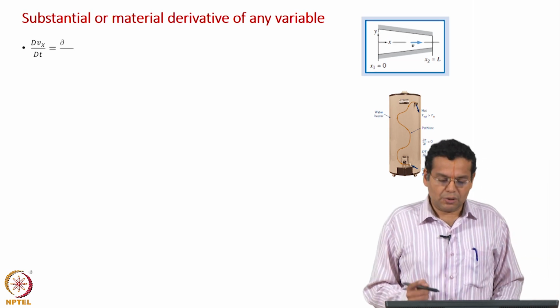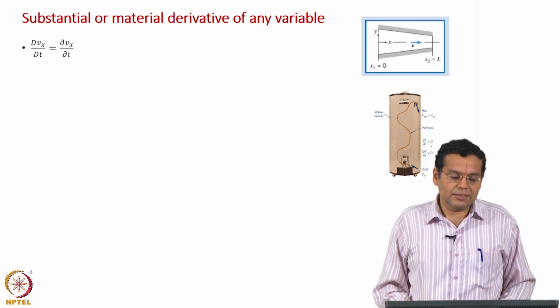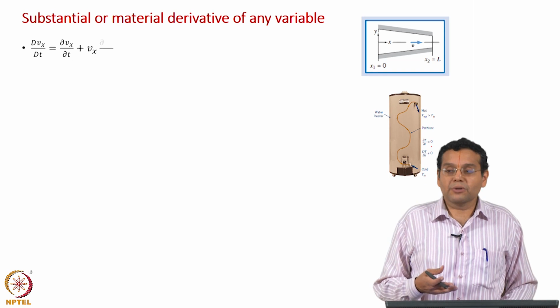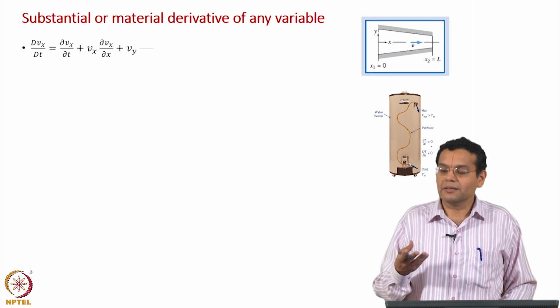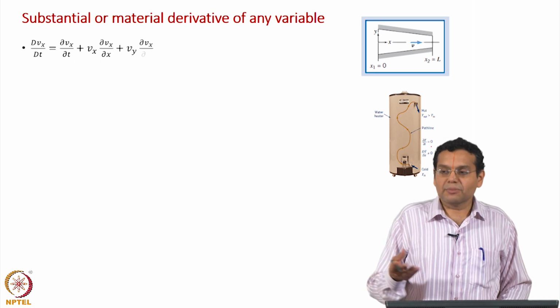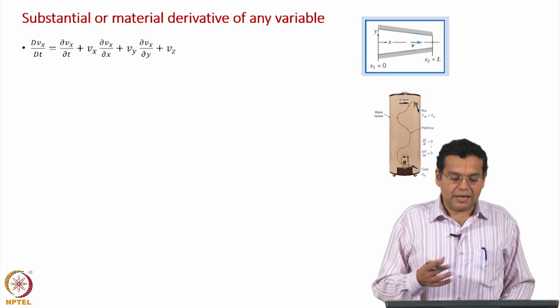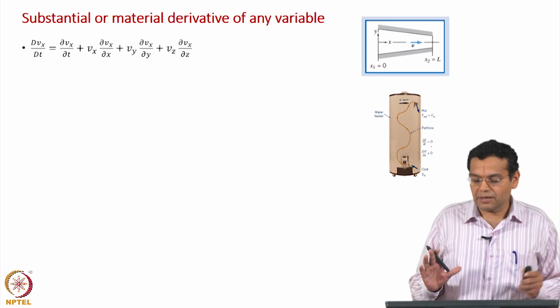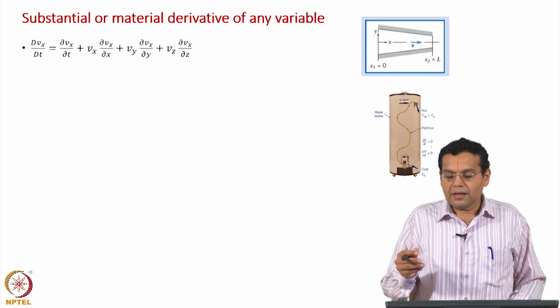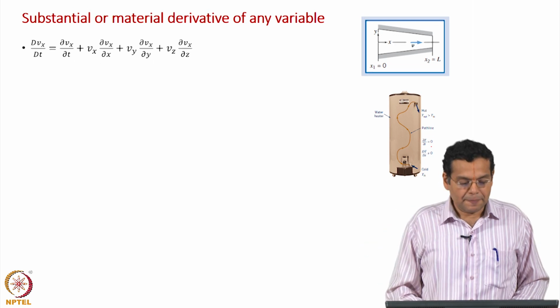Throughout the course you will come across the substantial derivative of course of velocity, you will come across density, temperature, concentration, and I think you will come across pressure as well. So, all substantial derivatives have the same physical significance: rate of change of property as you follow the fluid particle.